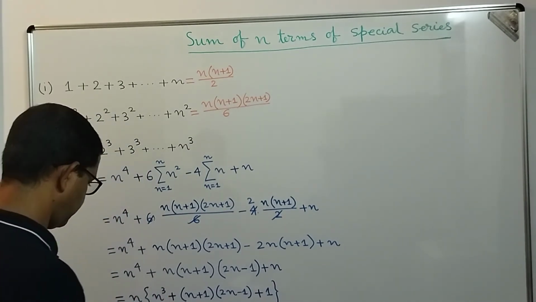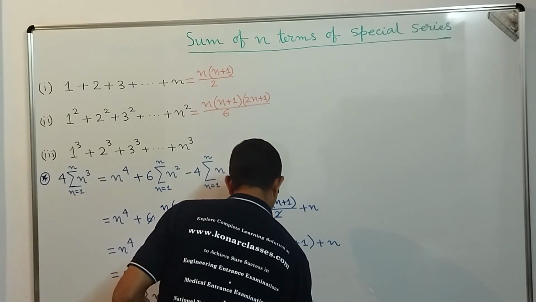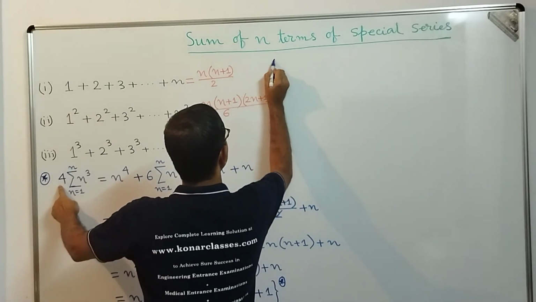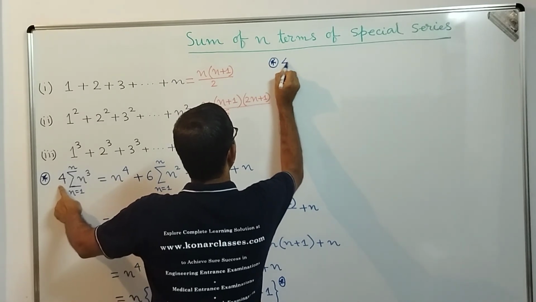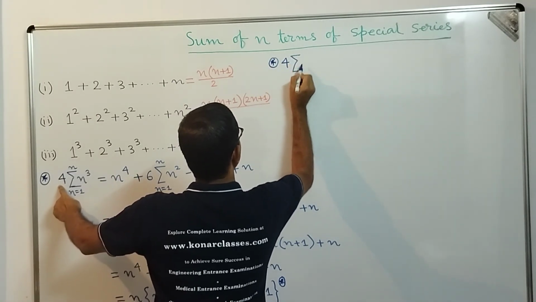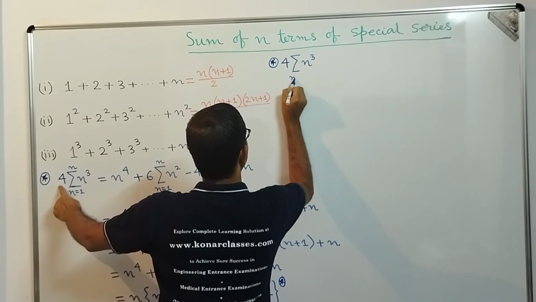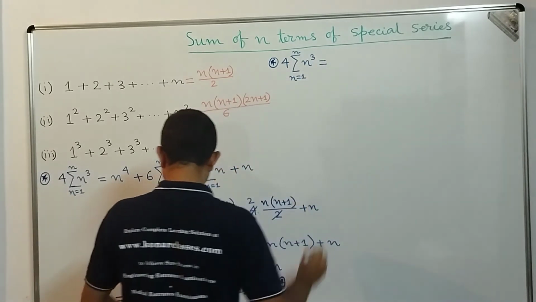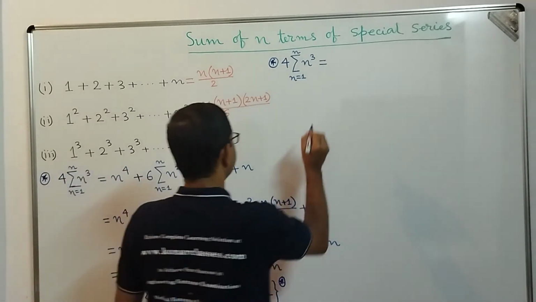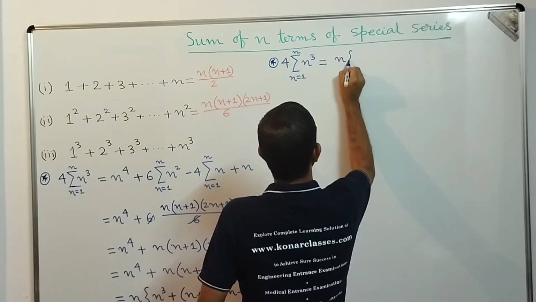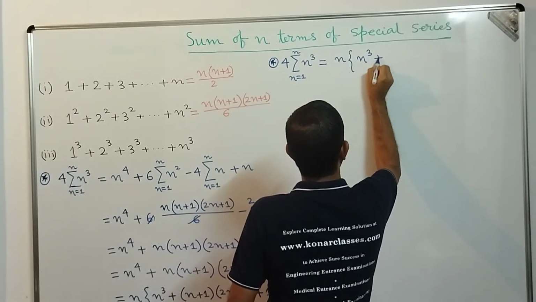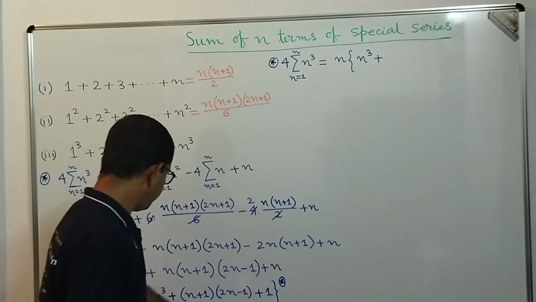So what we are going to get here, dear students, is 4 into summation of n cube, n equal to 1 to n, equal to n into n cube plus n plus 1 into 2n minus 1.